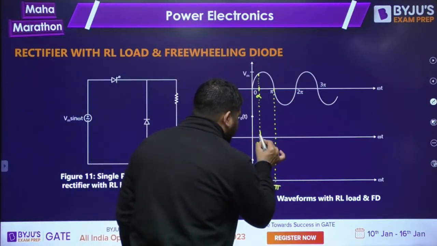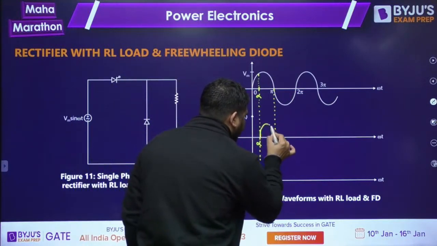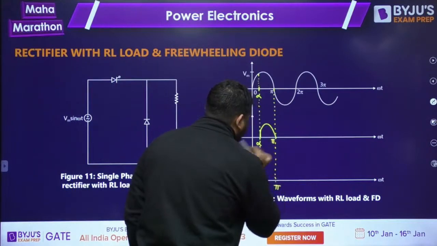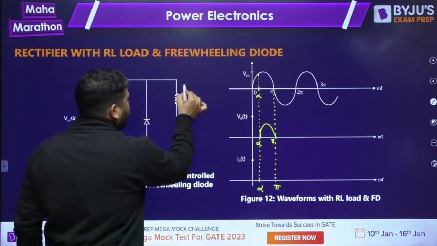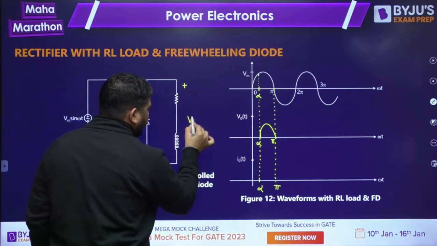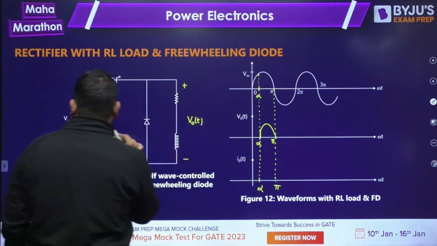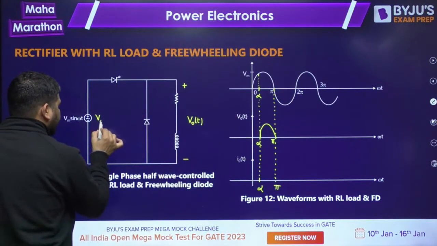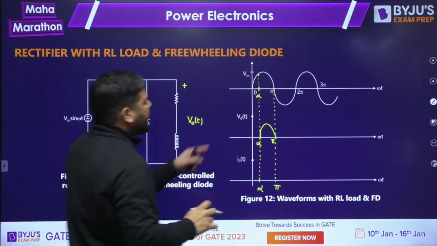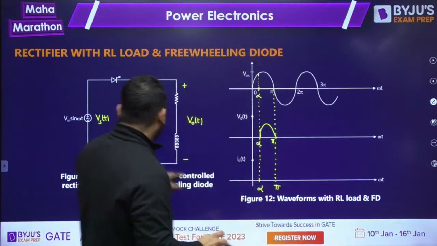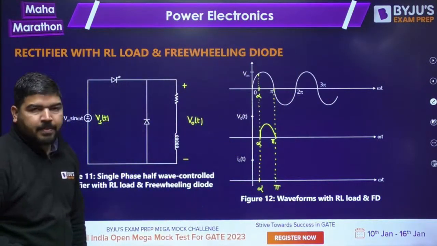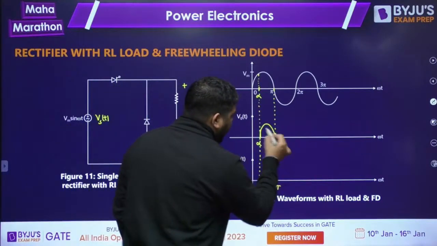It means the output voltage will go like this. This is VST, and VST is Vm sin omega t. From alpha to pi, this will be my output voltage.